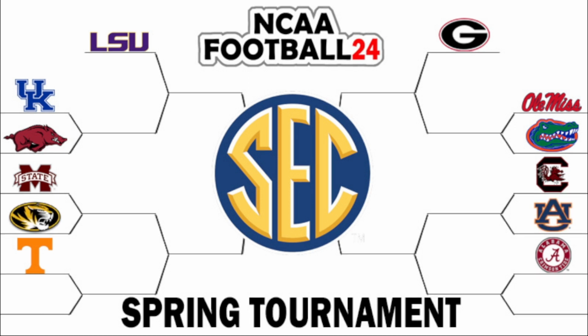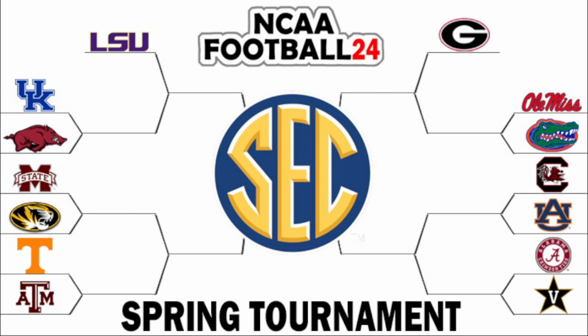And then we've got the 6 seeds, Missouri and Auburn. Going to see Mississippi State host Missouri. South Carolina will host Auburn. And then we close things out with the final seeds, Texas A&M, Tennessee, and then we'll have Vanderbilt, Alabama.